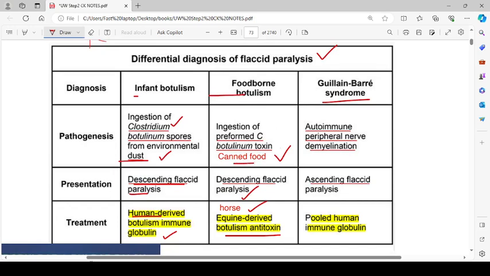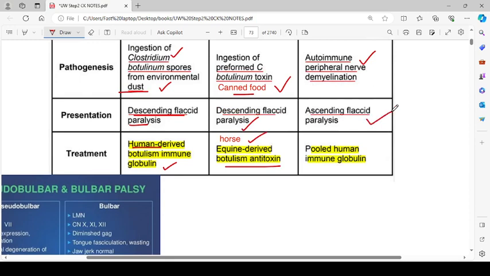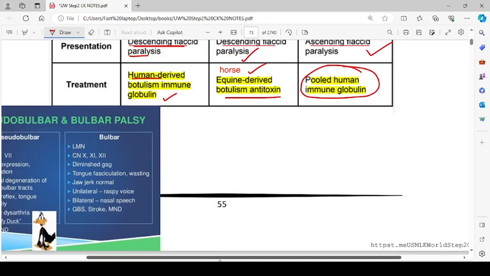Yep. And for the treatment, we use human derived botulism immunoglobulin here, and here we use equine derived botulism toxin. For the Guillain-Barré syndrome, it is autoimmune peripheral nerve demyelination. Presentation is ascending flaccid paralysis, and the treatment is pooled human immunoglobulins.